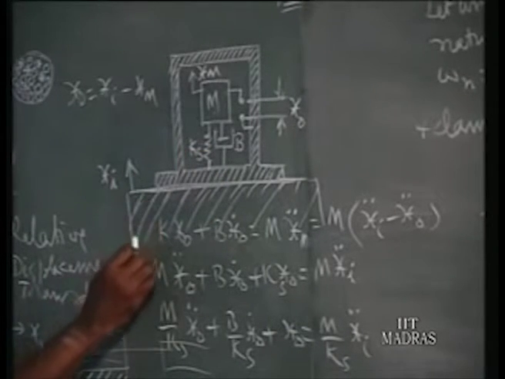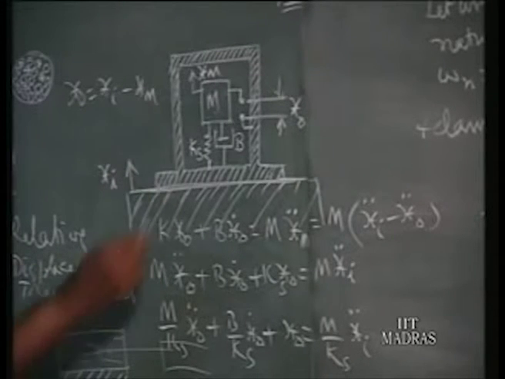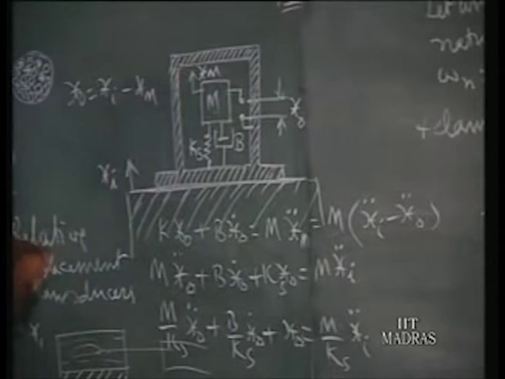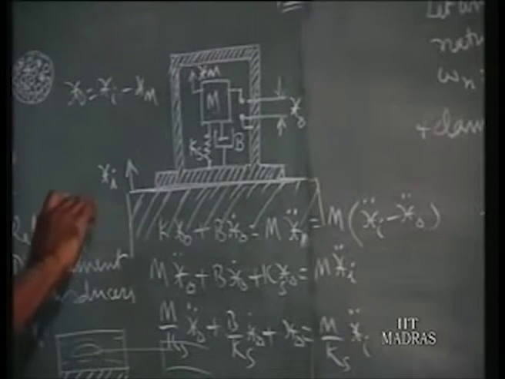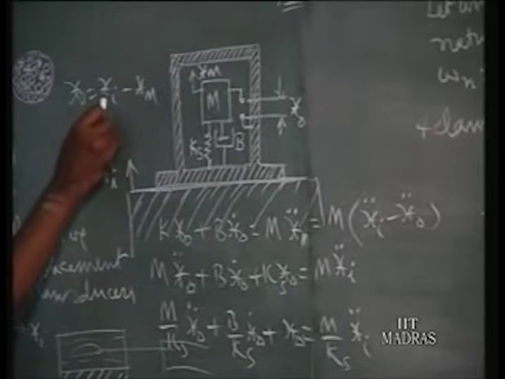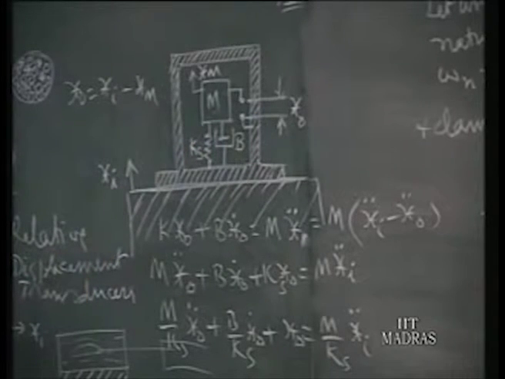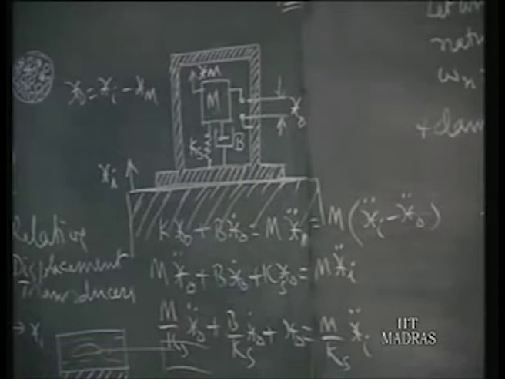When the vibrating body moves through a distance xi, the mass moves through a distance xm, and there may be a difference between them, known as xo, the output motion. The difference xi minus xm appears as a relative displacement between the mass and the frame of the instrument. So xo is equal to xi minus xm.